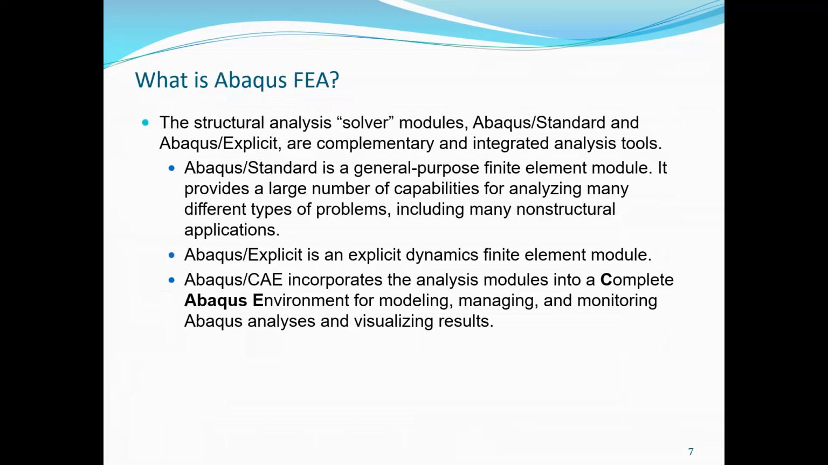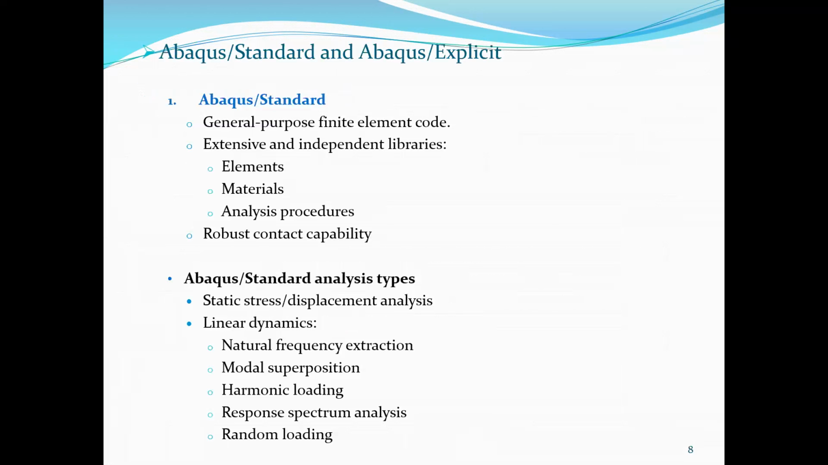Now next we will see what is Abaqus Standard and Abaqus Explicit. Abaqus Standard is a general purpose finite element code. It has extensive and independent libraries such as element libraries, materials libraries, then analysis procedures.